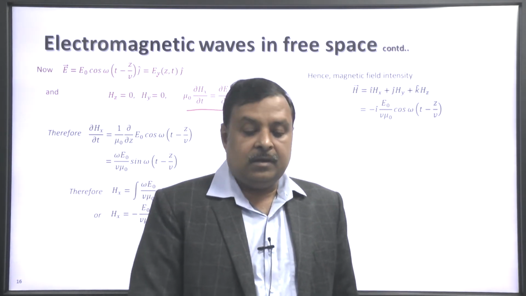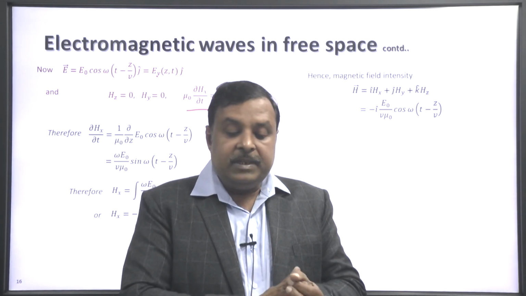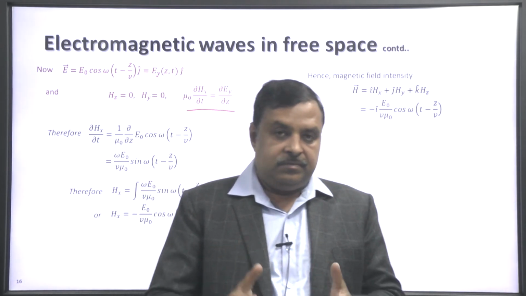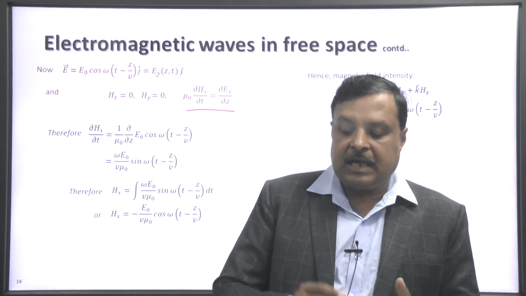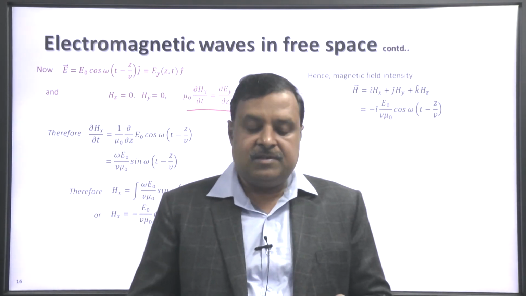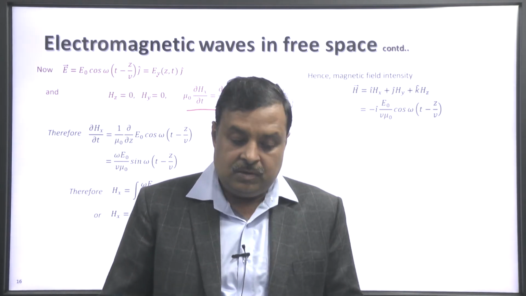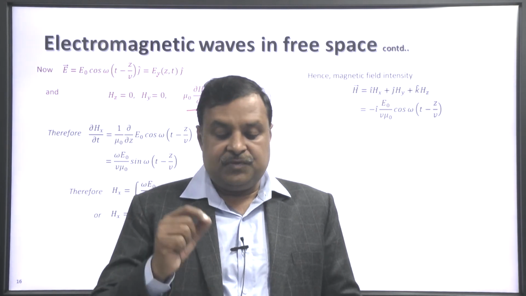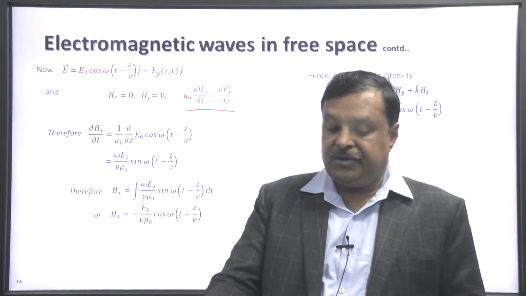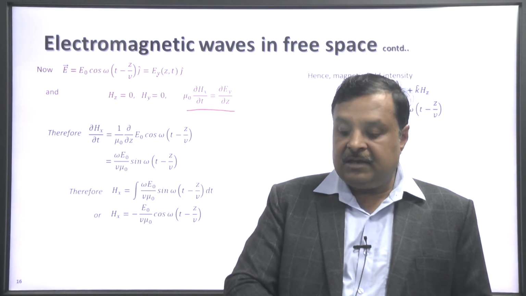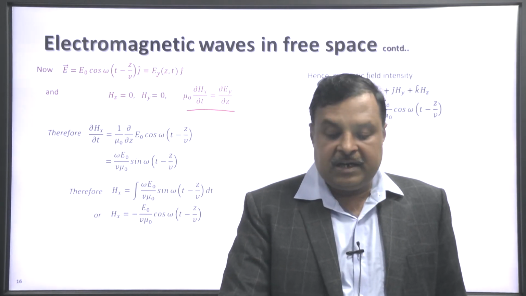So, what will be the magnetic field? We will write all the three components: i H x plus j H y plus k H z. H y is 0, H z is 0, and substituting the value of H x, we get the equation for the magnetic field H.